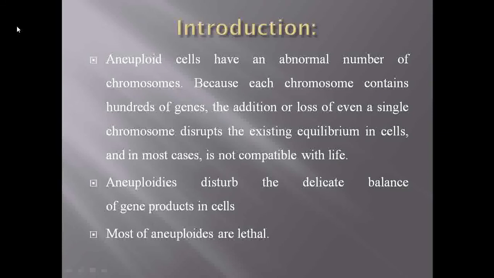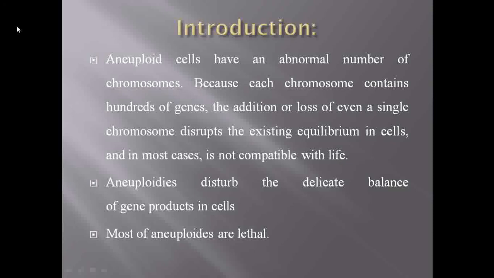So first, what is meant by aneuploidy? Aneuploidy means there is a deviation from the normal chromosome number. There is either addition or deletion of a single chromosome from a set of chromosomes, and that we call aneuploidy.